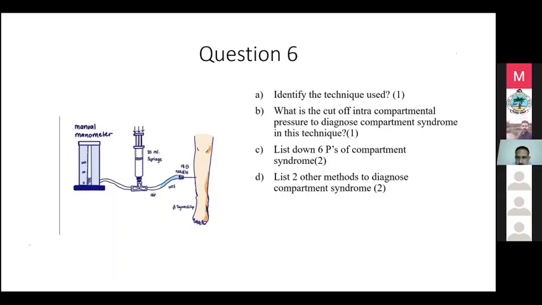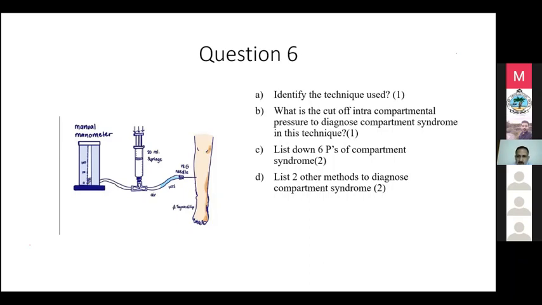So how will you make a diagnosis? How much pressure and above? Pressure more than 30 mmHg. Yeah, very good. So you have to specify 30 millimeters of mercury, not water. Although we take saline in the syringe, the pressure we are actually taking from the manometer.